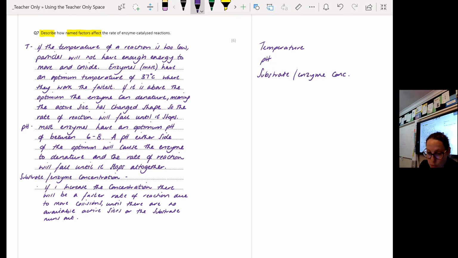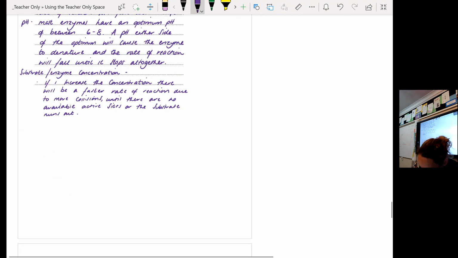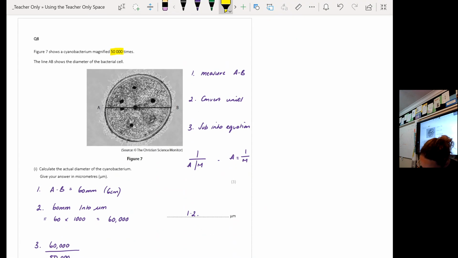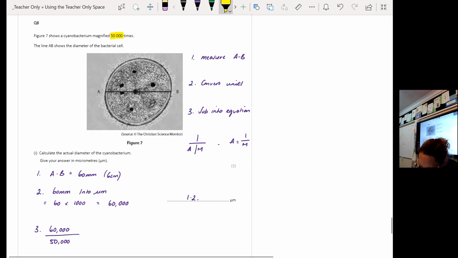Okay, to get 6, I only needed 2 of those. So some of you need to add a little bit more information to that question, okay? But well done, most of you answered that really well. And then this one, the lovely maths question, the last question, okay? Now, I did feel a bit mean about this because I didn't give you the equation, but it's never guaranteed that you're going to get it. So always prepare, okay? Because if you don't prepare and you assume they're going to give it to you and they don't, then that is an easy 3 marks that you're missing out on in your exam, okay?